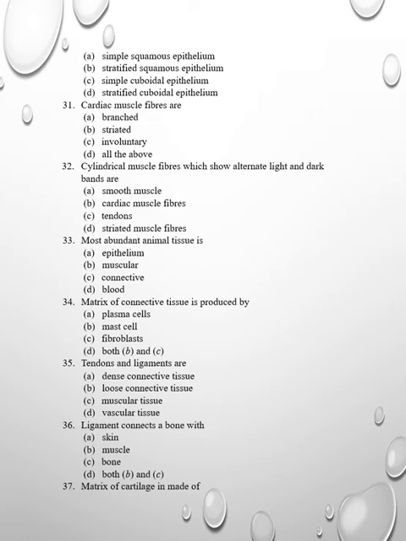Then the most abundant animal tissue is connective tissue. The matrix of tissue is produced by mast cell and fibroblast. Now we will discuss the answer. Mast cell and fibroblast. Then tendons and ligaments come under the category of dense connective tissue. Ligament connects a bone with the bone. So bone to bone is the answer.